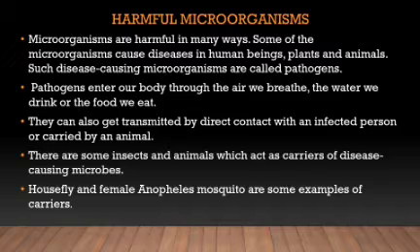They can also be transmitted by direct contact with an infected person or carried by an animal. There are some insects and animals which act as carriers of disease-causing microbes. Housefly and female Anopheles mosquito are some examples of carriers.